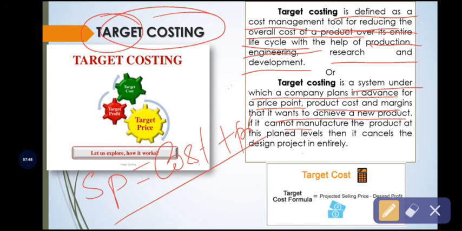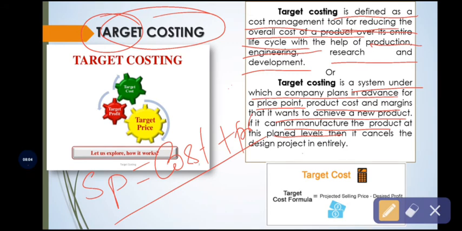If it cannot manufacture the product at these planned levels, in target costing the business organization fixes some target in terms of cost, or the minimum cost.